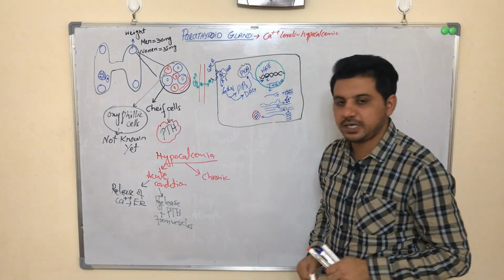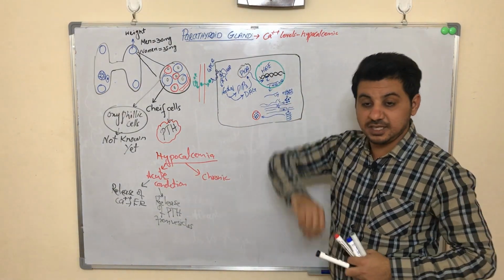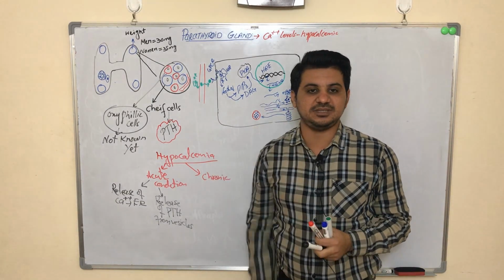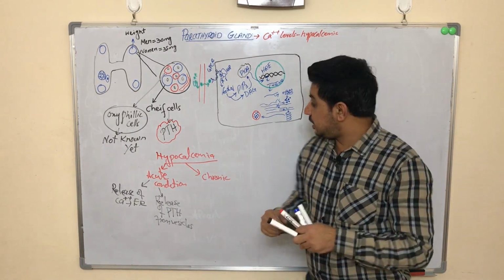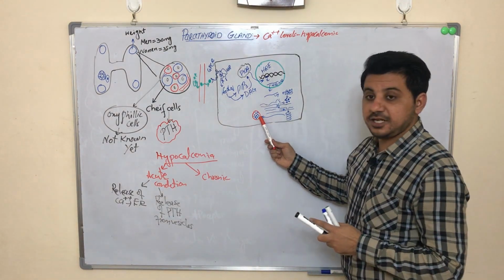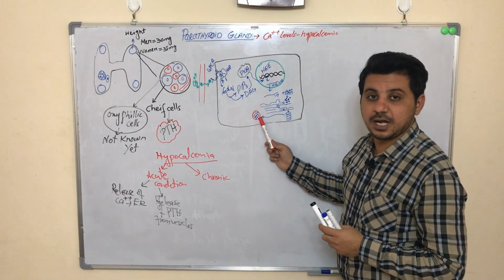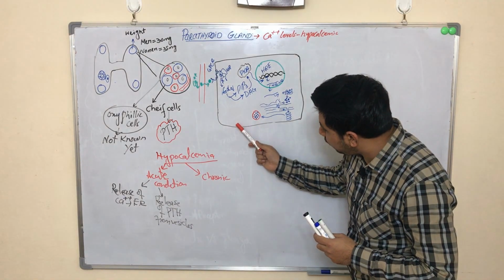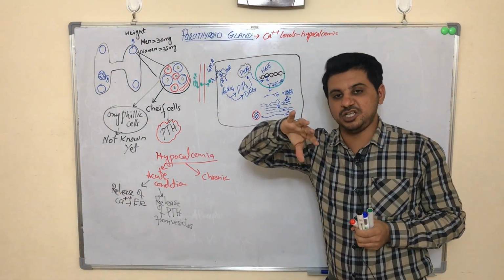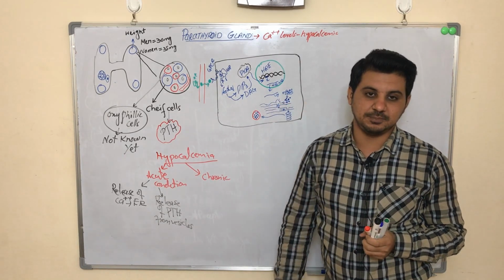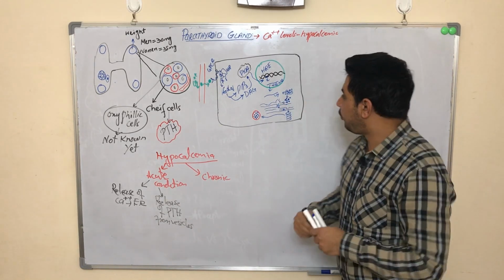And if we talk about the chronic conditions, in chronic conditions, the low level of calcium is retained for longer time periods. So it means these stored parathyroid hormones will all be released into the blood, but still the body is in the same condition, the deficiency of calcium levels in the blood. So at this time, what will happen?